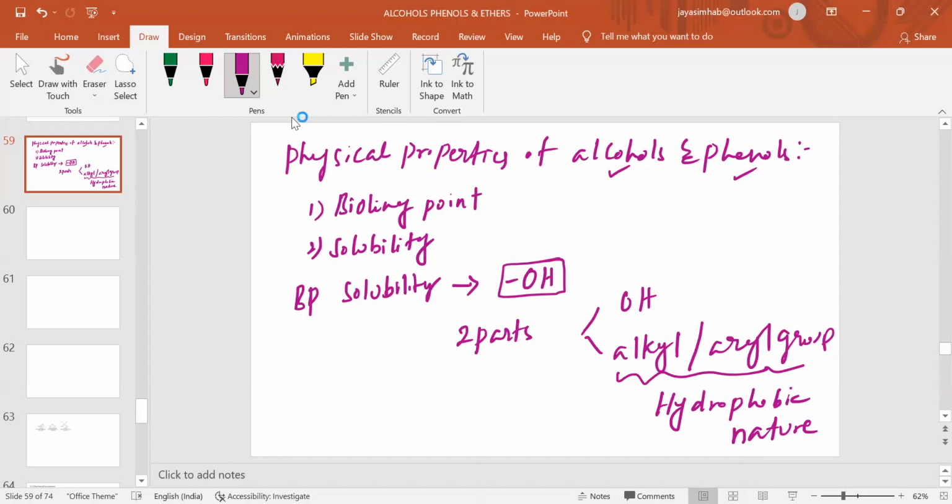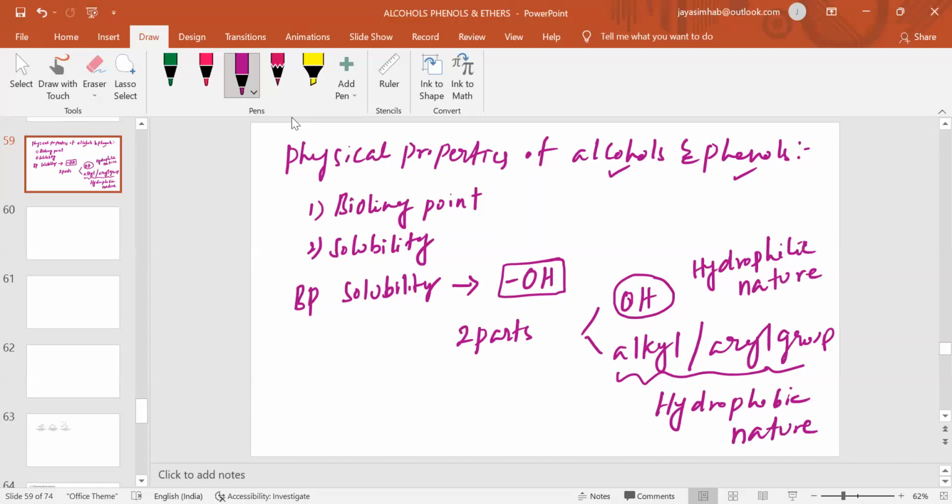They don't like water, they're resistant to water. But the hydroxyl group is polar in nature. The hydroxyl group will be hydrophilic in nature.